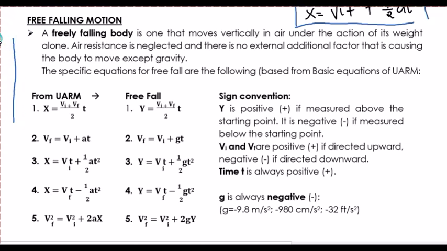So a free falling body is one that moves vertically in the air under the action of its weight alone. So air resistance is neglected and there is no additional factor nga nagakos ang body to move except sang gravity. So buot silingon, wala di friction, wala di sang iban nga consideration kundi ang nagapapanaog lang siya is through its weight.